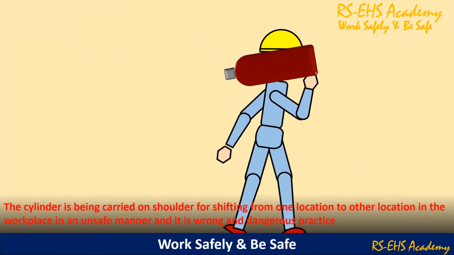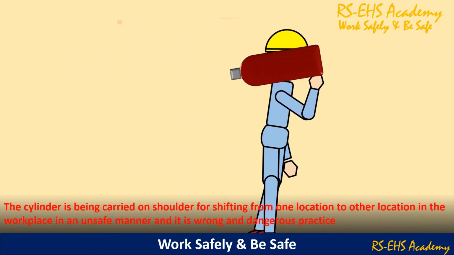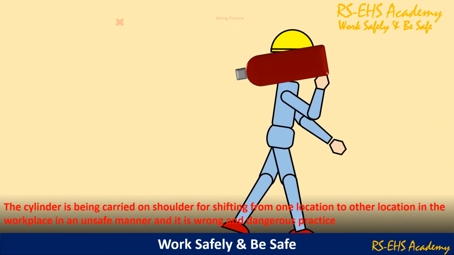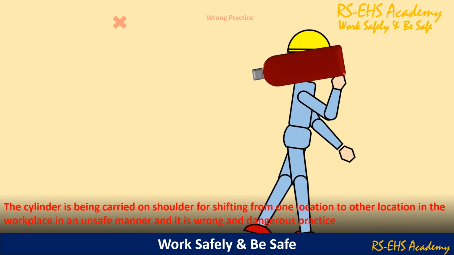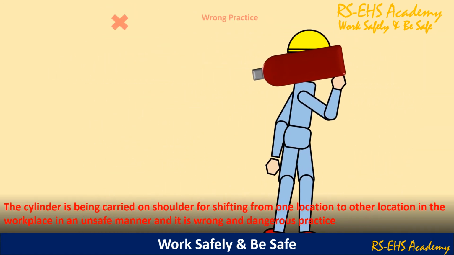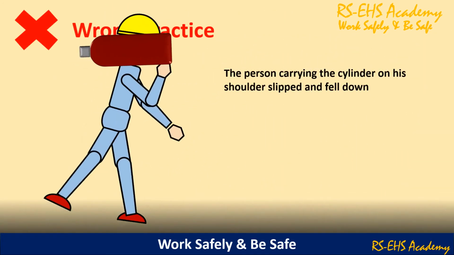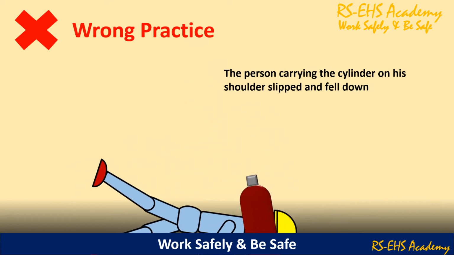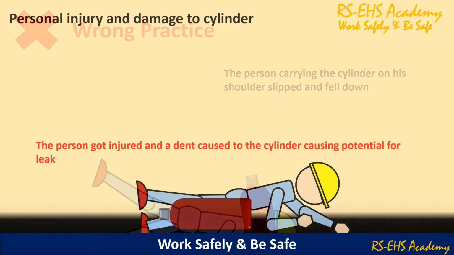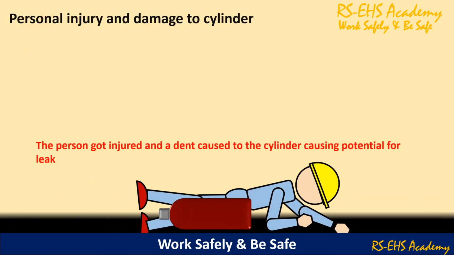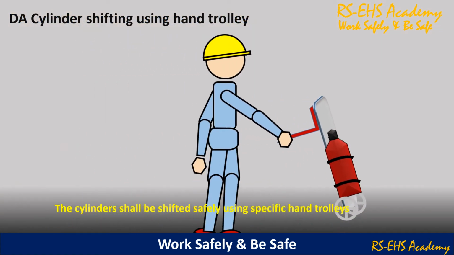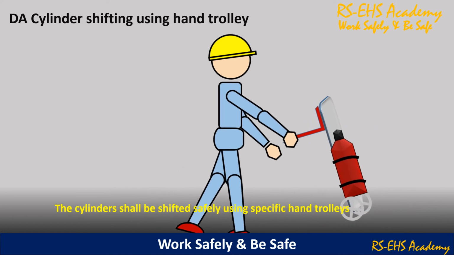The cylinder is being carried on the shoulder for shifting from one location to another location in the workplace in an unsafe manner and it is a wrong and dangerous practice. The person carrying the cylinder on his shoulder slipped and fell down. The person got injured and a dent was caused to the cylinder, causing potential for leak. A trolley shall be used for shifting of the cylinders.